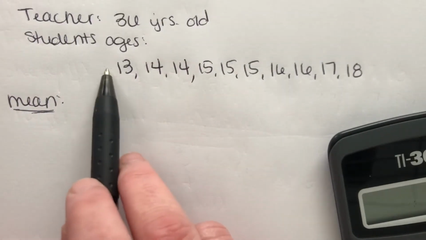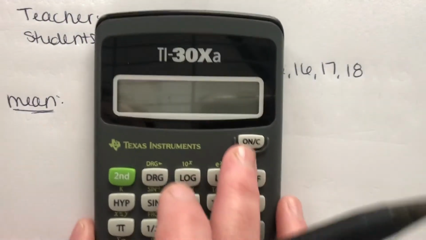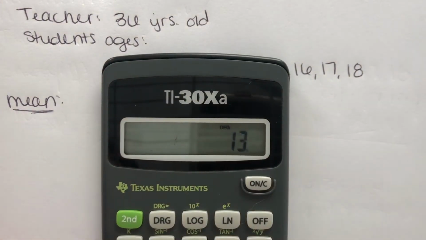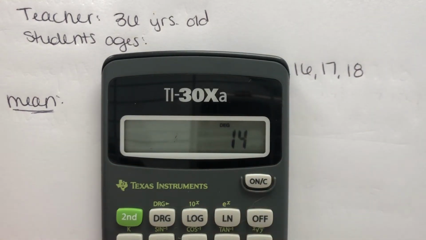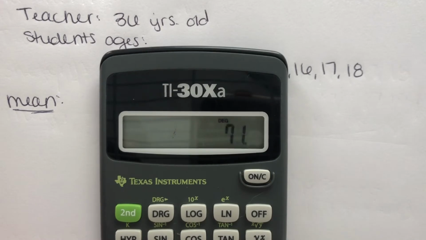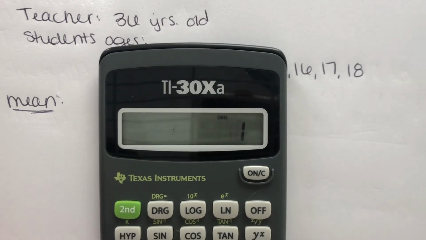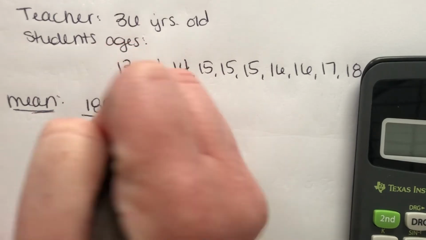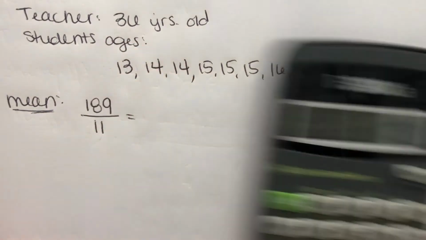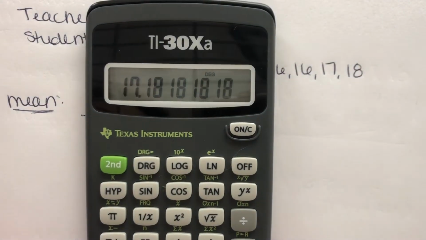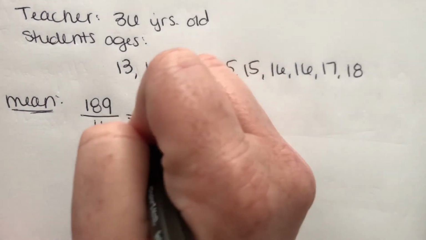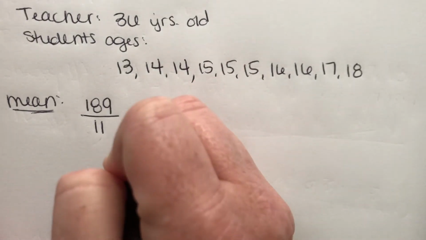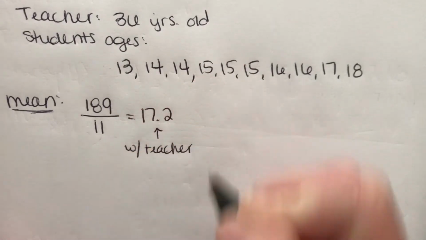If I add the 36, that's 11 data points, not just 10. So when I add these together, I get 13 plus 14 plus 14 plus 15 plus two 16-year-olds plus a 17 plus an 18 plus 36, and I get about 189. So 189 divided by 11 ages gives me about 17.2. That's with the teacher age, right?